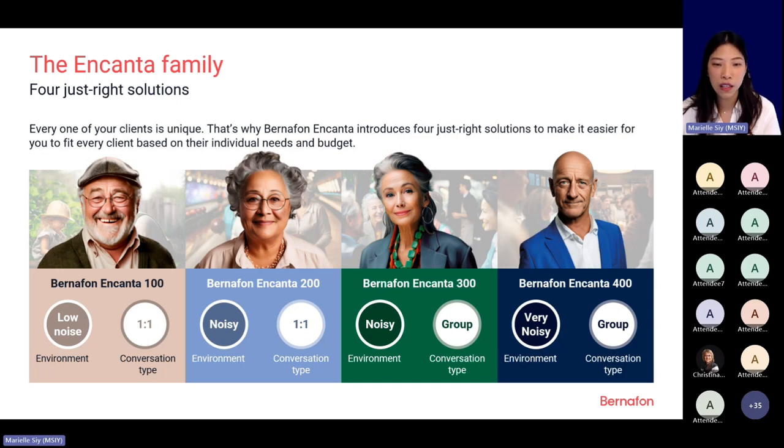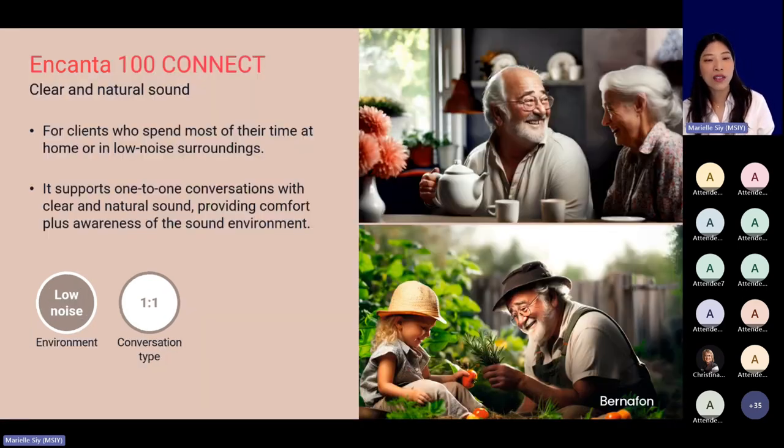They often engage in a group kind of setting, in multi-speaker conversations, and they are also more immersed in noisy or very noisy environments. So to make it easier for you and your clients to understand which hearing aid fits best to their daily needs and challenges, we have also created these 4 personas, and each represents a specific technology level. So now I'll move on to each member of the Encanta family, and let's start with Encanta 100.